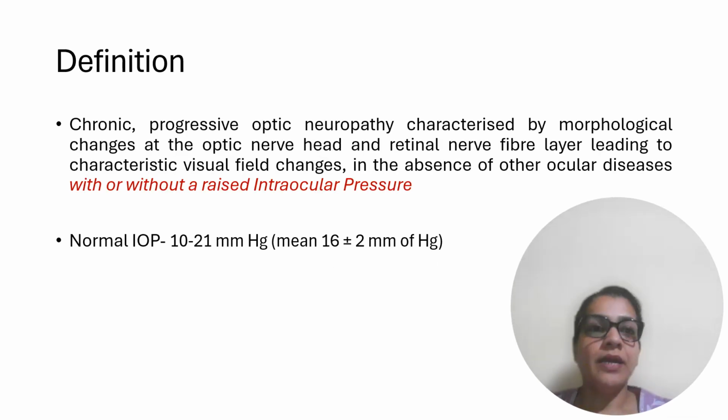By definition, it is a chronic progressive optic neuropathy characterized by morphological changes at the optic nerve head and retinal nerve fiber layer, leading to characteristic visual field changes in the absence of other ocular diseases, with or without a raised intraocular pressure. Normal intraocular pressure is 10 to 21 millimeter of mercury.